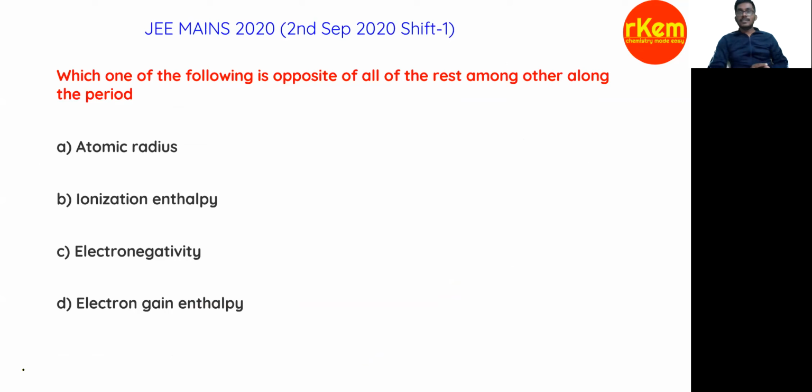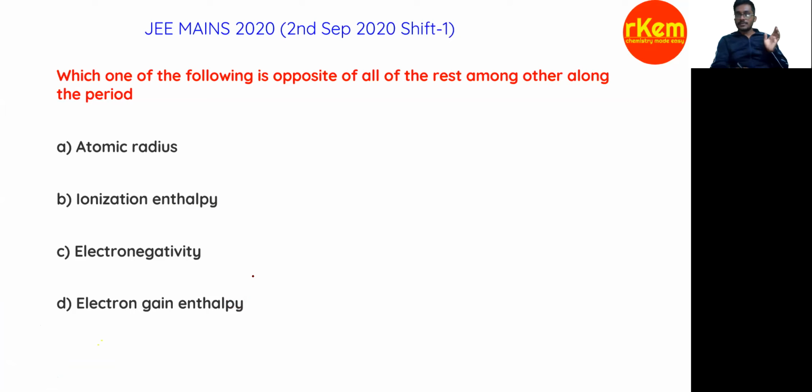See, the first question, very simple, from periodic properties. Which one of the following is opposite? That means the trends are given, and which is the opposite trend compared to the other three. Look at the options: atomic radius, ionization enthalpy, electronegativity, and electron gain enthalpy.